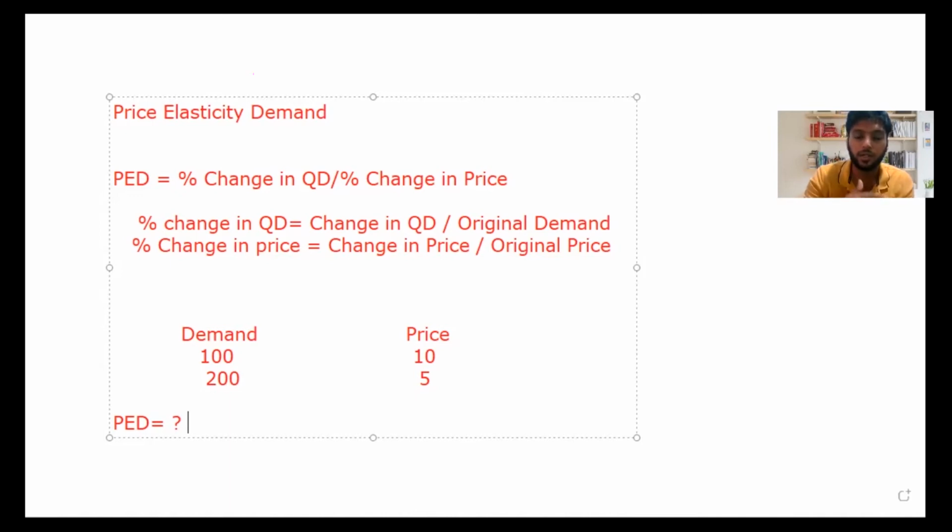As I taught you in the last class how to find the PED, I taught you the numbers. When you get infinity, it's perfectly elastic. If you get 0, it's perfectly inelastic. But infinity and 0 will not be given in a calculation. That also I told you guys.